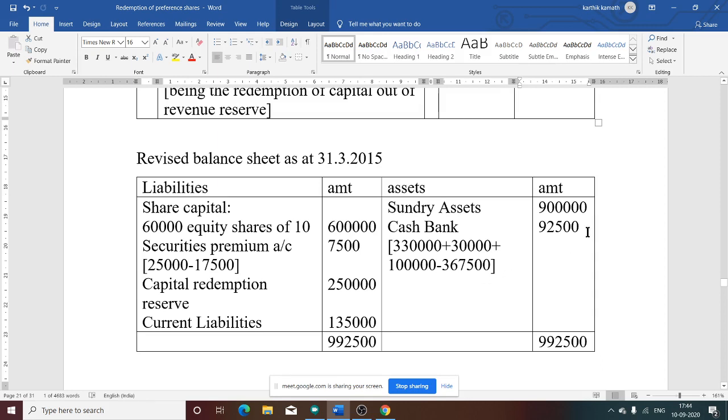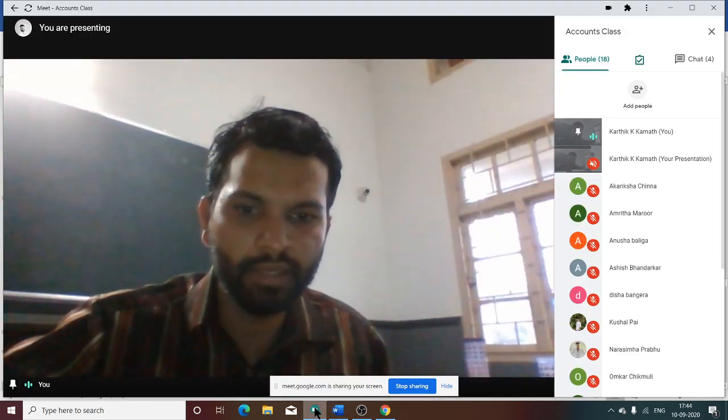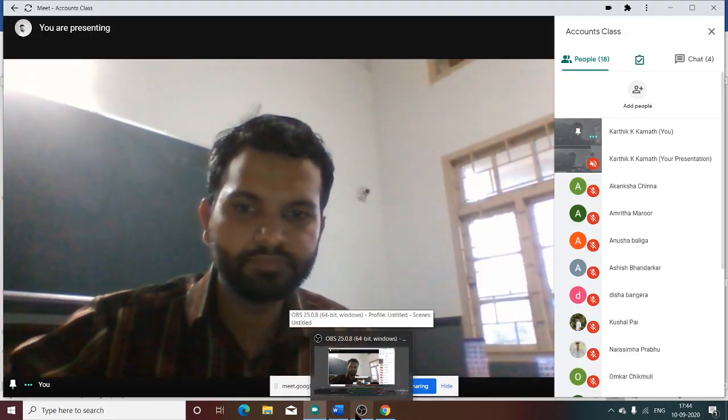3,67,500 deducted. So the total cash at bank available is 92,500. So the total of the balance sheet after doing all adjustments is 9,92,500, on both sides, asset as well as liability side. Whether there is any doubt now in this question? Any doubt in this question? Can you tell me if there is any doubt?